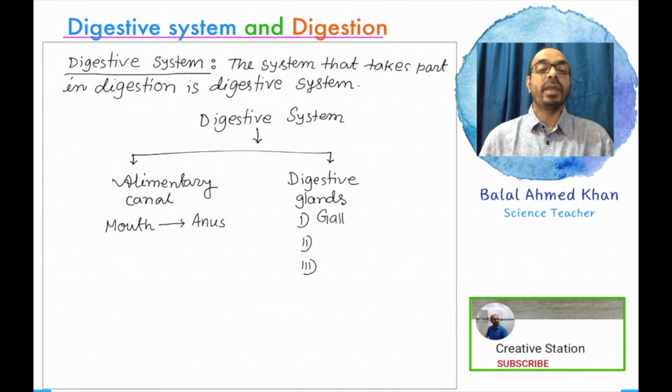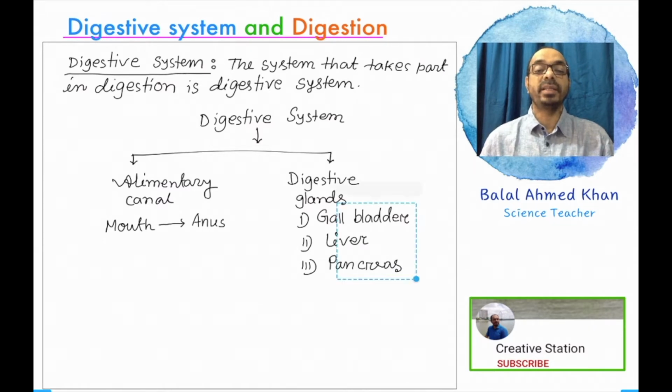From mouth to anus, the alimentary canal is elongated. The mouth is the opening part and the last part of the alimentary canal is the anus. Now the digestive glands. There are three digestive glands: gallbladder, liver and pancreas.